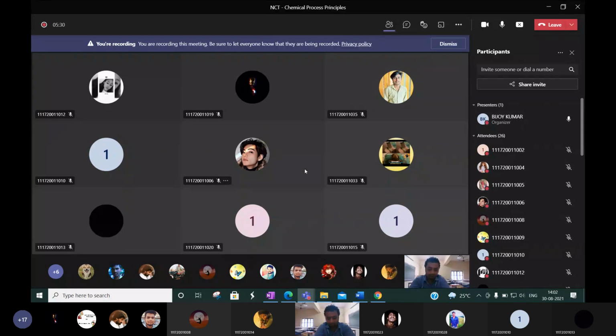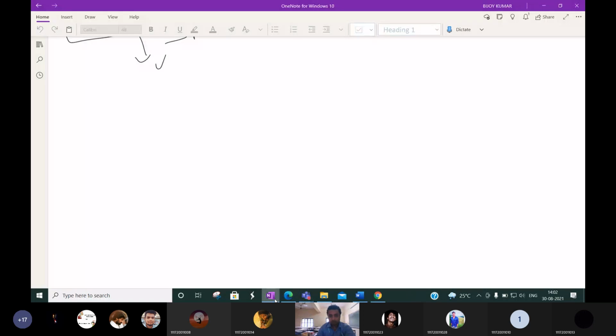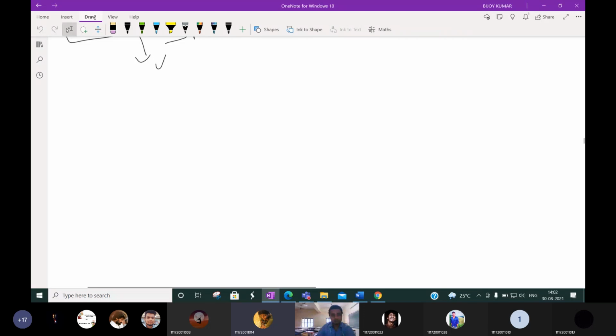So before discussing the gas, let me discuss the difference between ideal gas and real gas. So what is ideal gas? Anyone? A gas that follows the laws of gases. Okay, it is a good definition, but not complete.